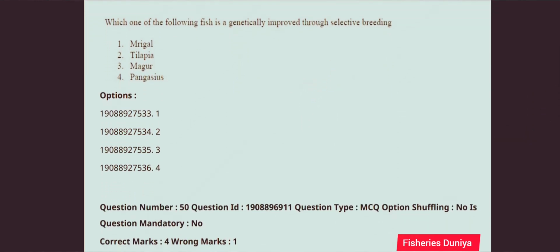Which one of the following fish is genetically improved through selective breeding? So the correct answer for this question is option number 2, tilapia.